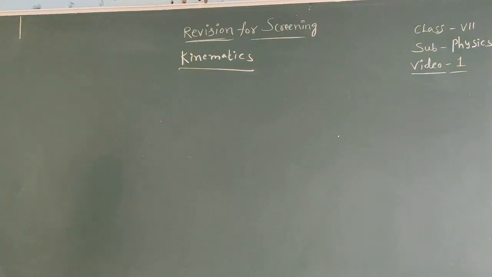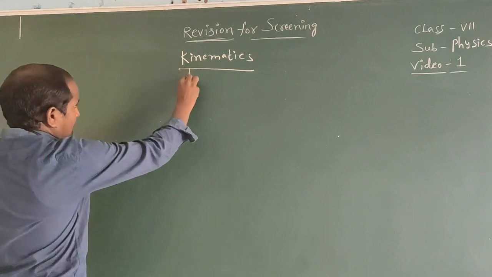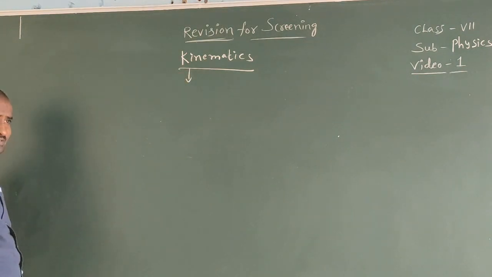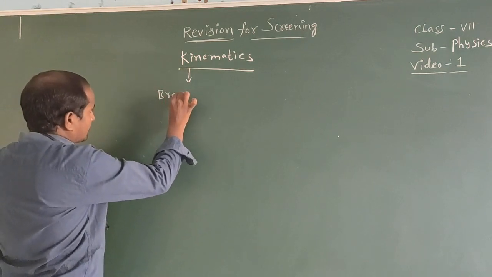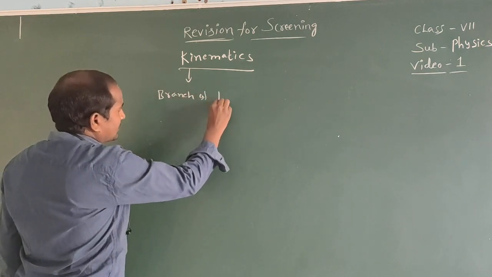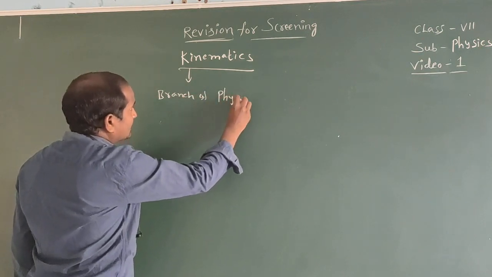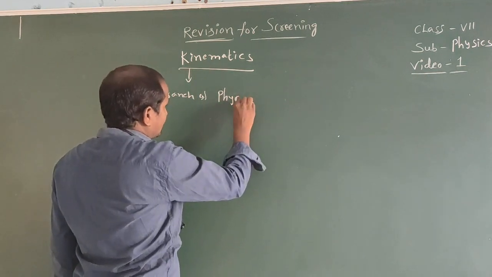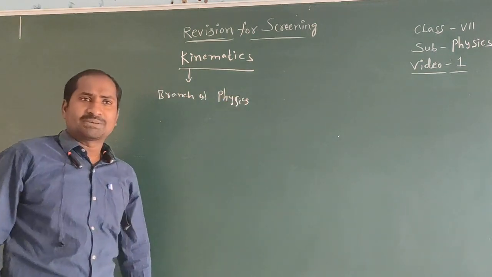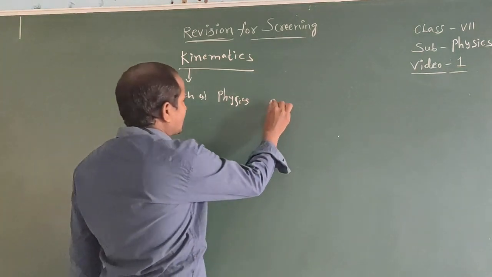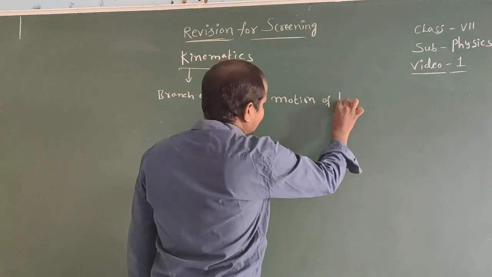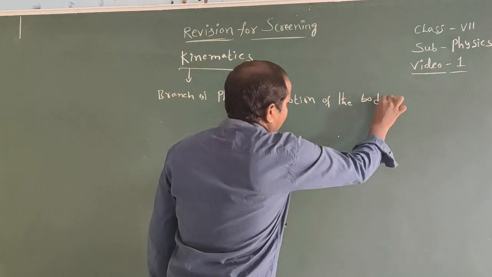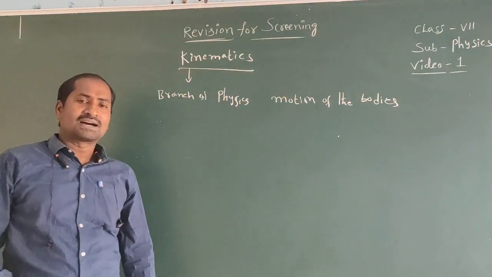Okay, listen carefully. Kinematics is the branch of physics which deals with the motion of the bodies without considering the cause of motion.